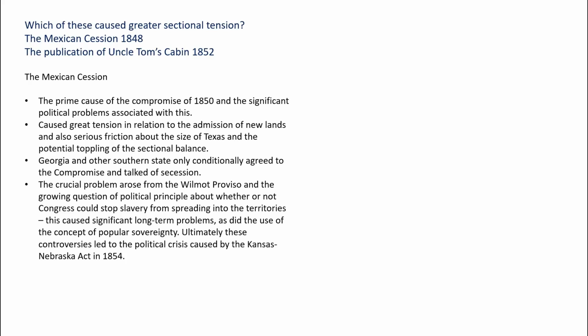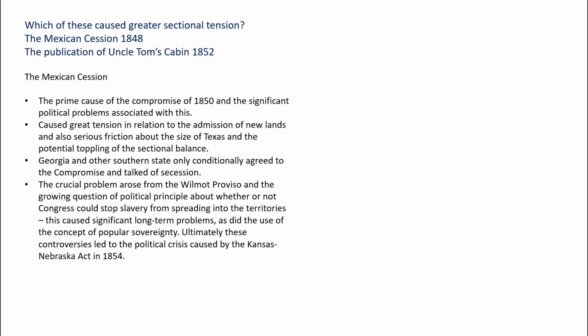So the Mexican Cession took place in 1848. Within 2 years, there was particular political turmoil that had to be patched up by the 1850 compromise. The crucial problem arose from the Wilmot Proviso and the growing question of political principle about whether or not Congress could stop slavery from spreading into the territories. This caused significant long-term problems, as did the use of the concept of popular sovereignty. Ultimately, these controversies led to the political crisis caused by the Kansas-Nebraska Act.